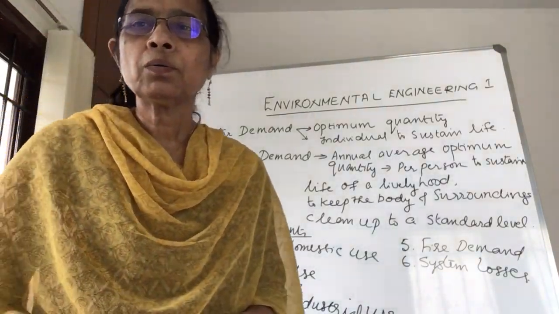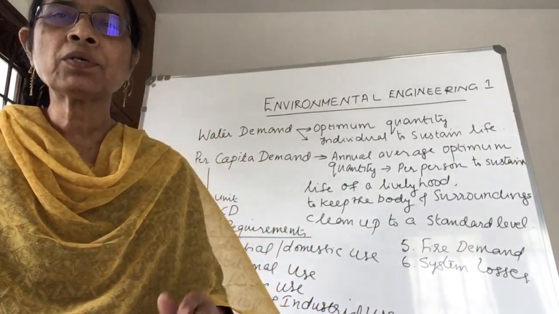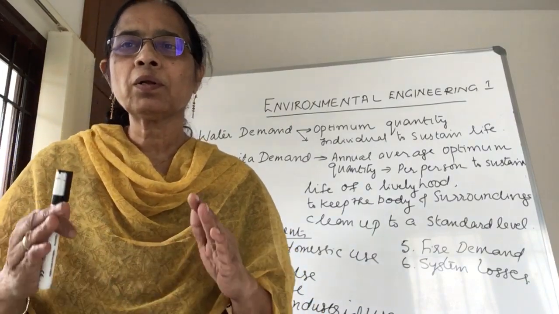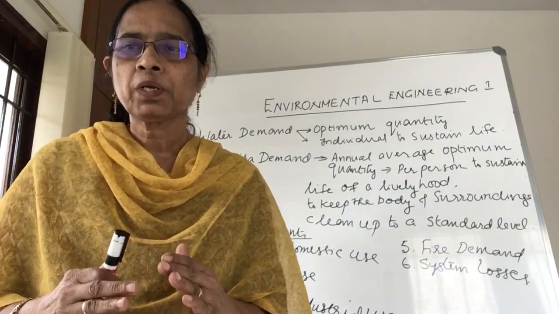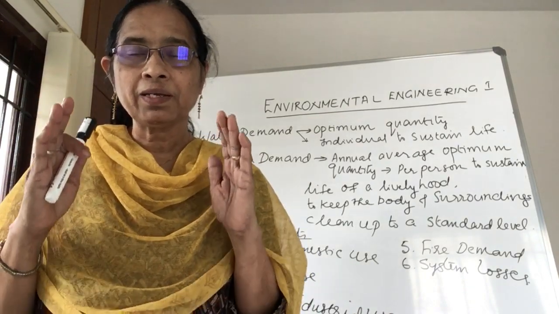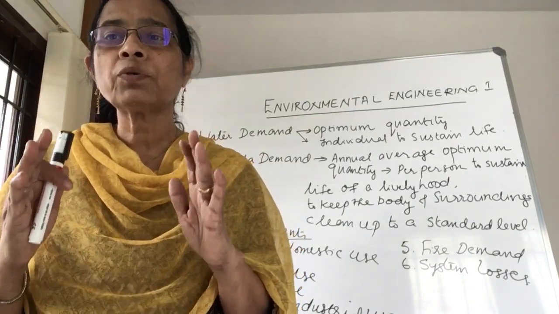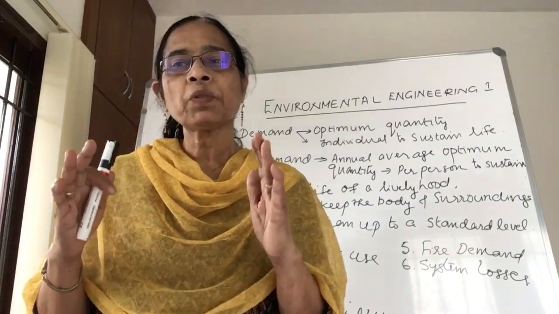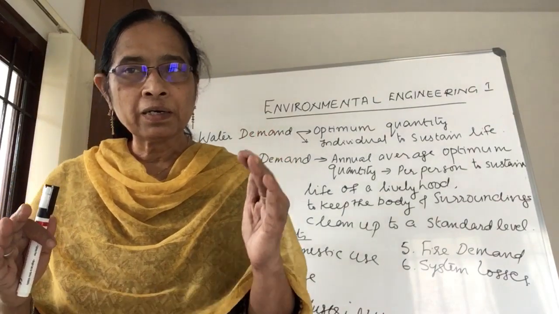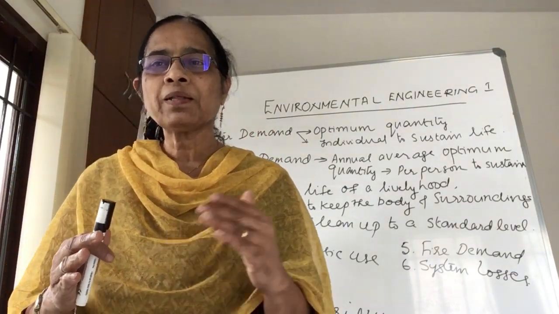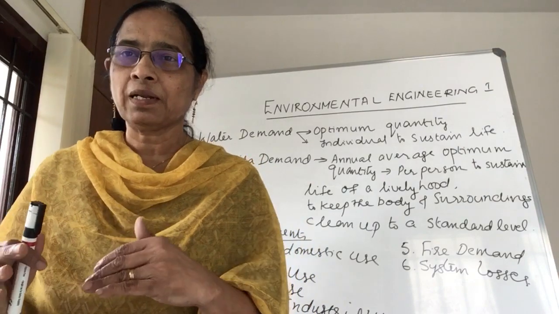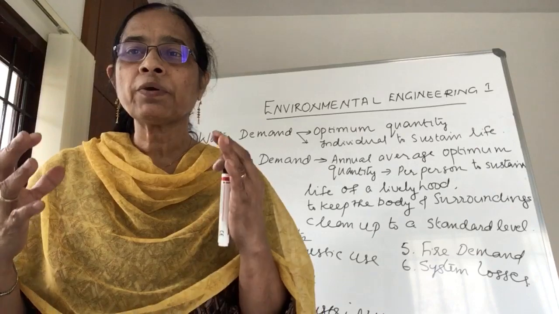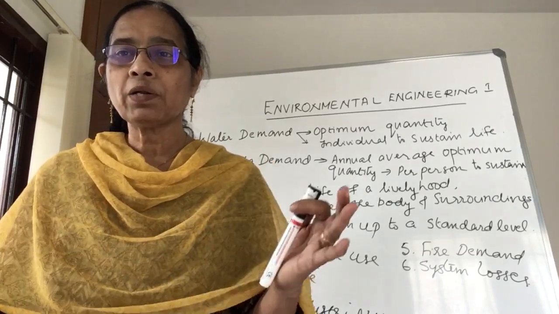Okay, now the next topic is how to calculate the demand of a particular project or the demand of a particular city. So our objective is to learn how to design a project or how to develop a water supply system for a particular community or a city. So we discussed the different types of sources, then how to select the sources we will discuss later. But now you want to know how to calculate the demand of a particular community or city.